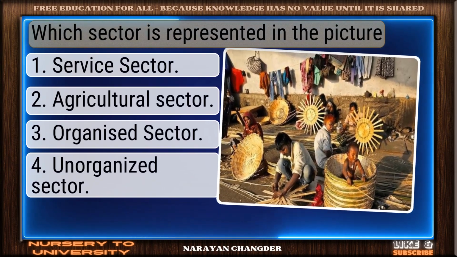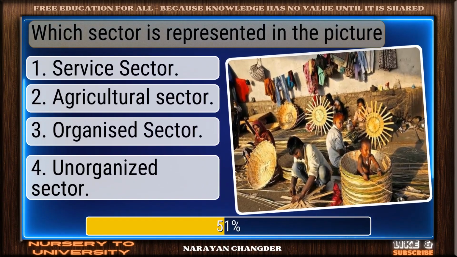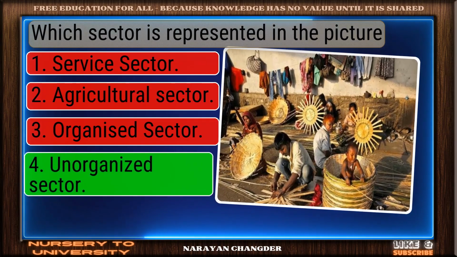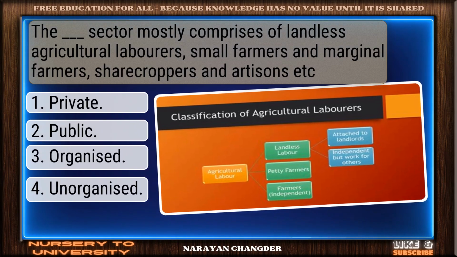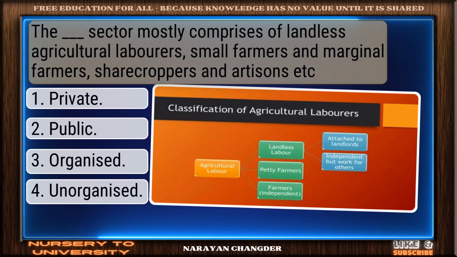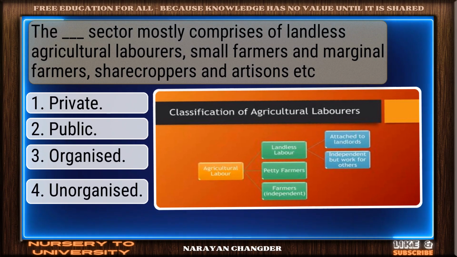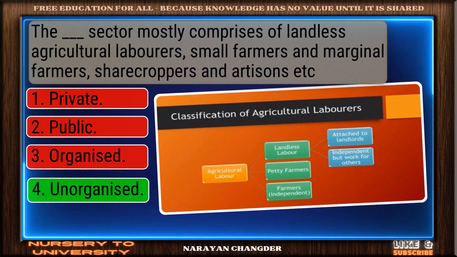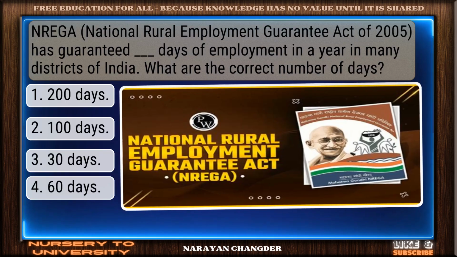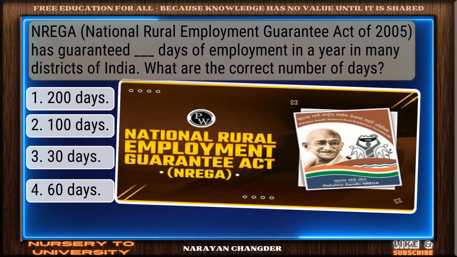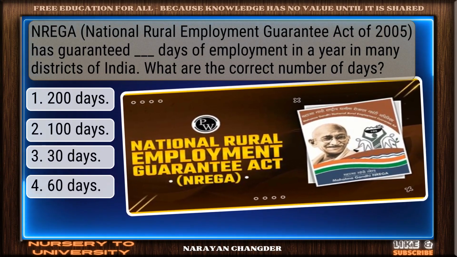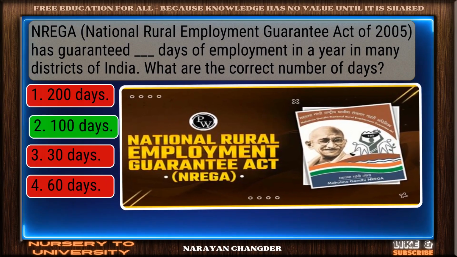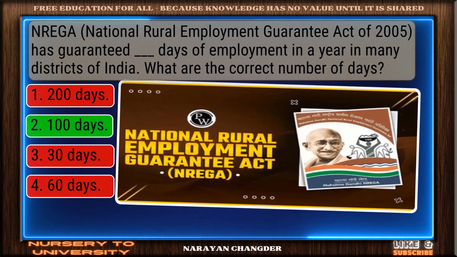Which sector is represented in the picture? Nice selection. Unorganized sector is correct. The unorganized sector mostly comprises landless agricultural laborers, small farmers and marginal farmers, sharecroppers and artisans, etc. Strong choice. Unorganized is right. NREGA has guaranteed days of employment in a year in many districts of India. What are the correct number of days? Nicely done. 100 days is solid.